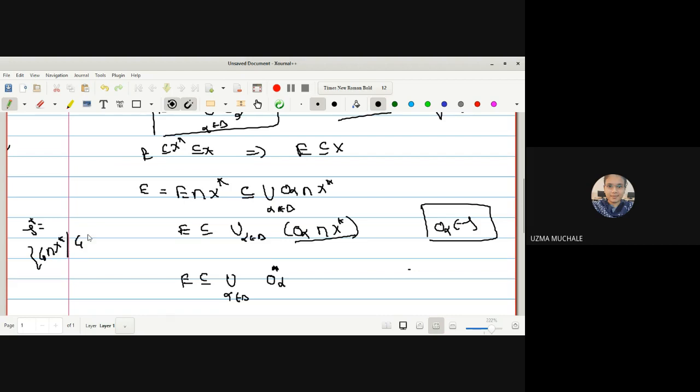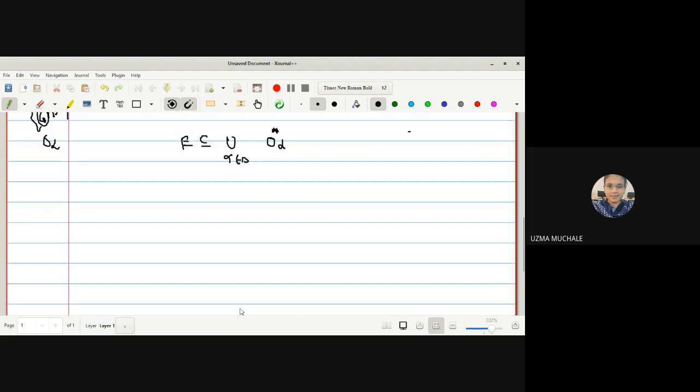Instead of having a G, we have an O alpha. So I can denote this as O alpha star. So I can say E is covered by the O alpha stars. What are these O alpha stars? These O alpha stars are now members of tau star with the help of the definition of our relative topology, right?